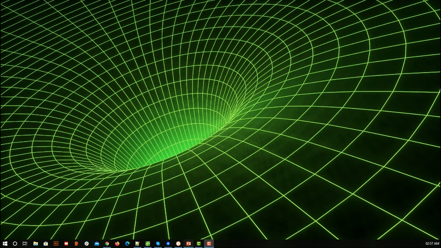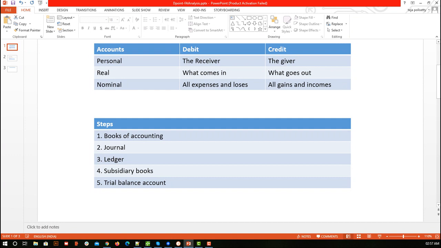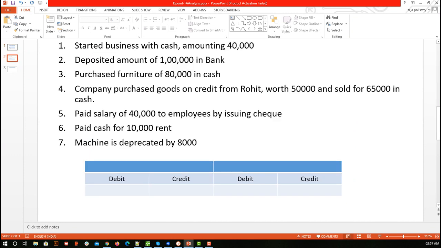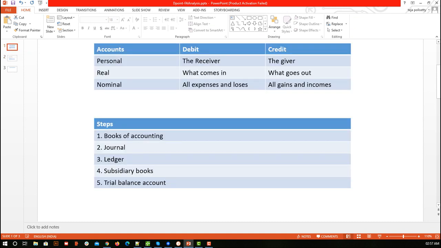So we are going to learn many concepts only in these two slides. Nothing else, nothing more, nothing less. If we have n number of financial statements, for some of them there will be a sequence, right? So if someone asks you to create the trial balance account, first you need to have a journal, then ledger, then subsidiary books is optional, then trial balance.